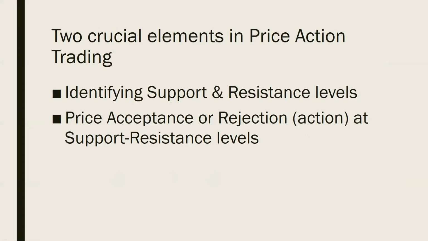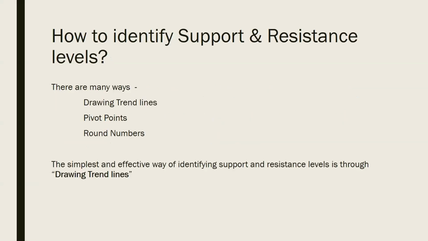Two things are very crucial to master price action trading. Number one, identifying the support and resistance level. Number two, price acceptance or rejection at the support and resistance level. Then how to identify support and resistance levels? There are many ways: drawing trend lines, pivot points, round numbers, etc. But the simplest and most effective way of identifying support and resistance levels is by drawing trend lines.